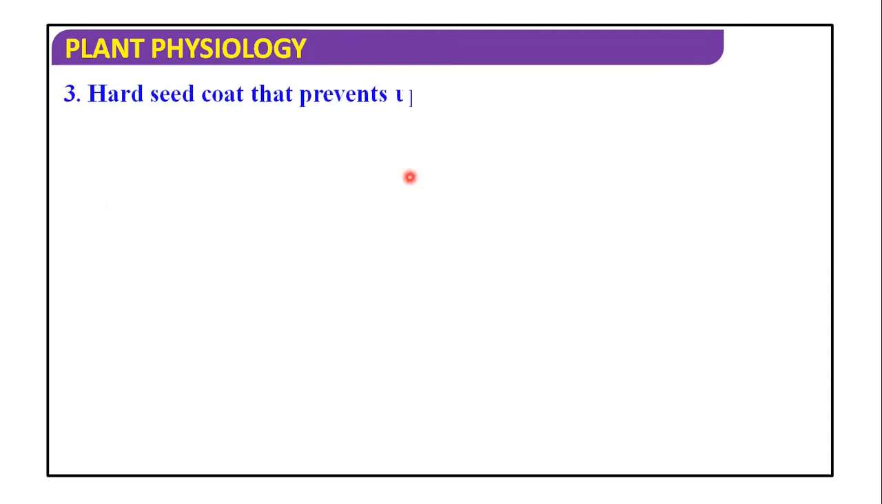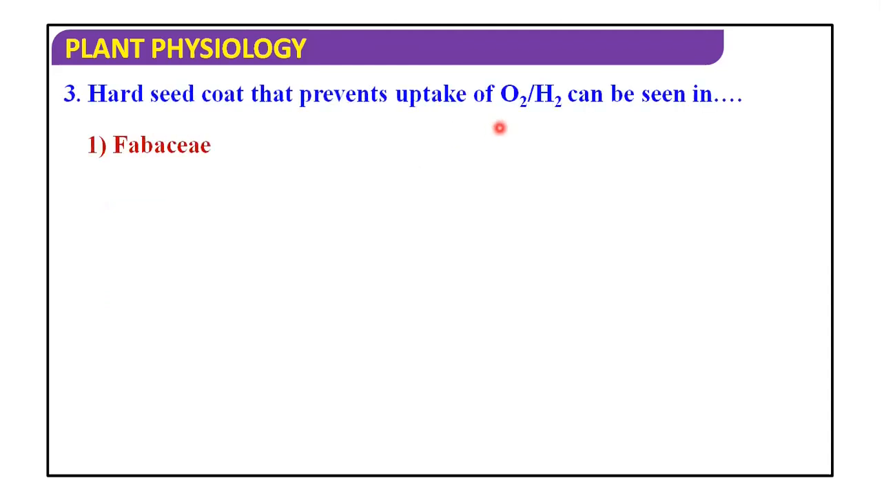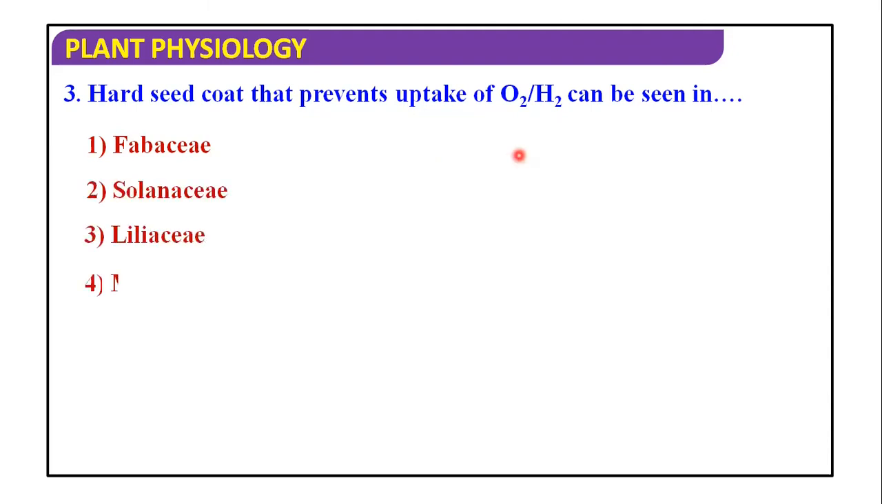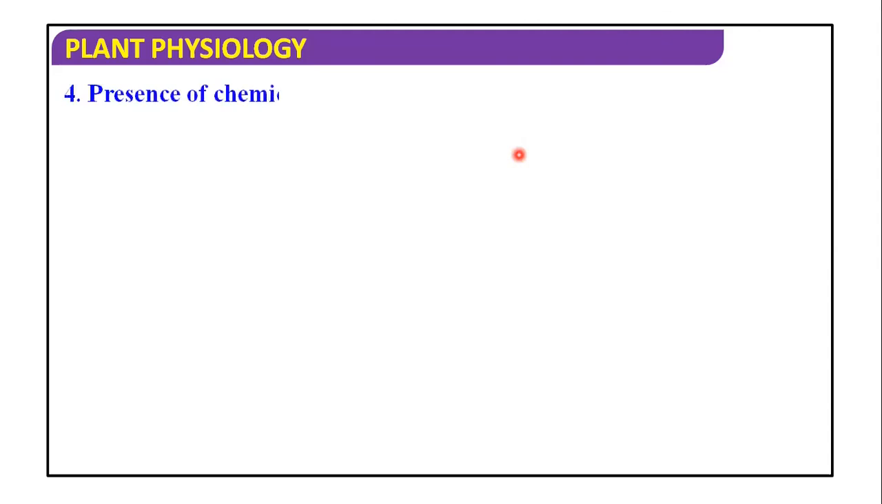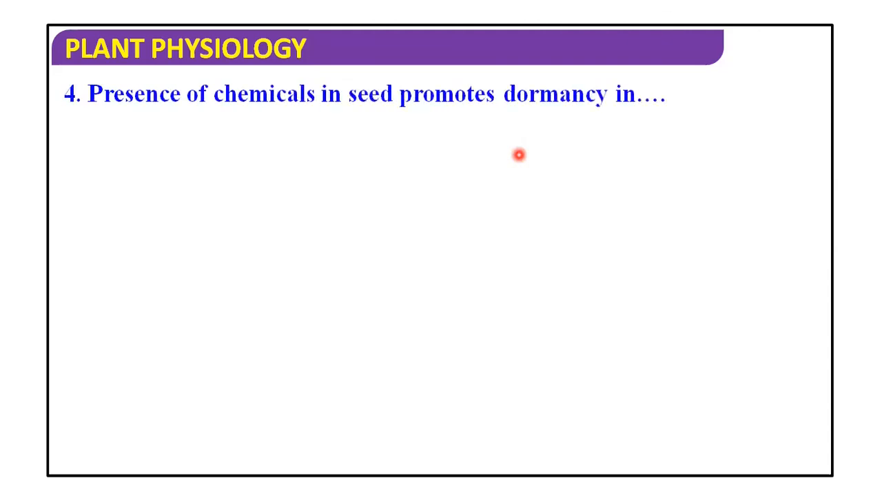Hard seed coat that prevents uptake of oxygen or water can be seen in Fabaceae, Solanaceae, Liliaceae, or Malvaceae. The answer is Fabaceae. Presence of chemicals in seed promotes dormancy in allium, tomato, solanum, or pisum. And the answer is tomato.